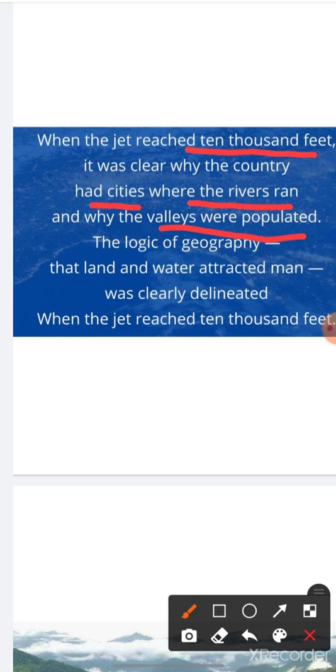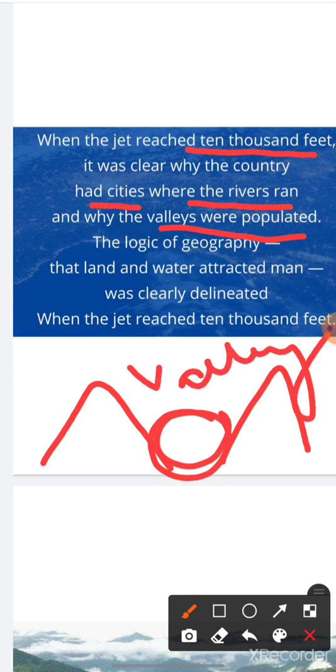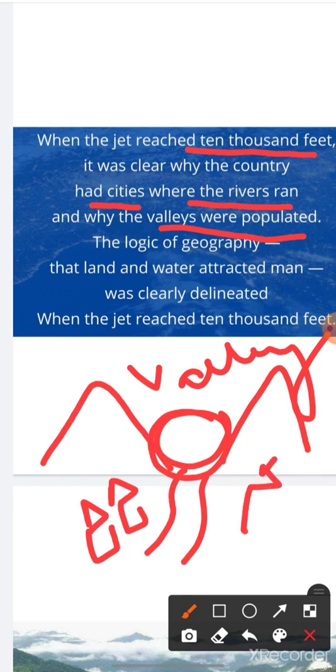What is a valley? Suppose there are 2 mountains and there's a region between these mountains. This region is a valley. Now in a valley you will find a river flowing, and around these rivers you will find not one but many houses. Why are there overcrowded valleys or cities developed near water bodies? Because man needs water for survival. It is an important source of survival.